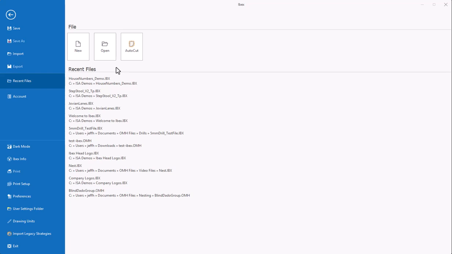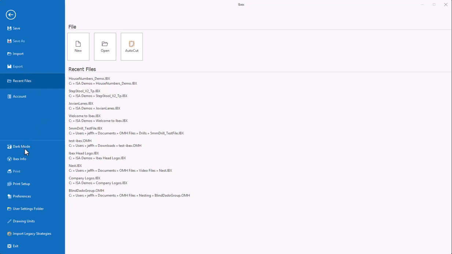It gives you quick access to some standard functions like create a new drawing, open an existing drawing, or launch the AutoCAD interface. The Recent Files menu will give you access to any current or existing drawing that you have previously used, and you can open it by selecting the line item here. You can also access the save as, import, export standard functions here.